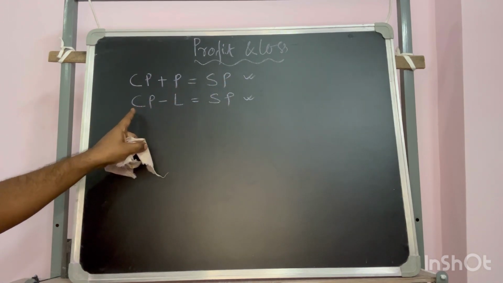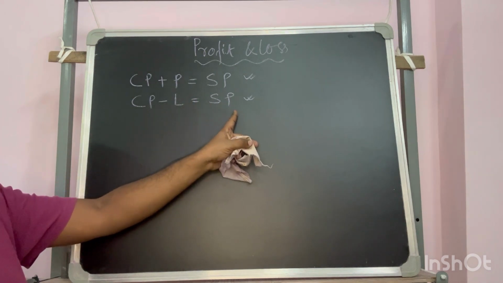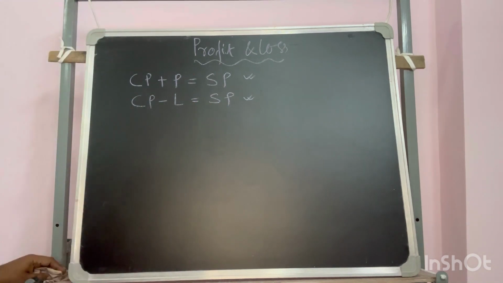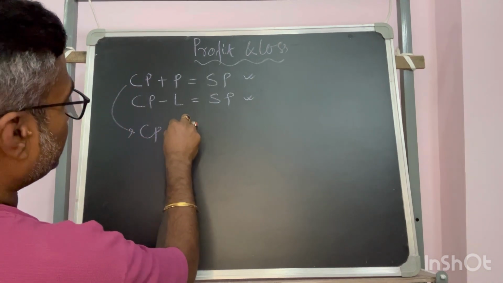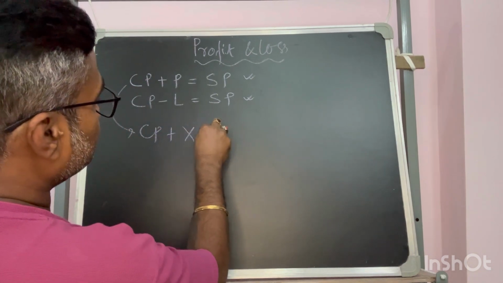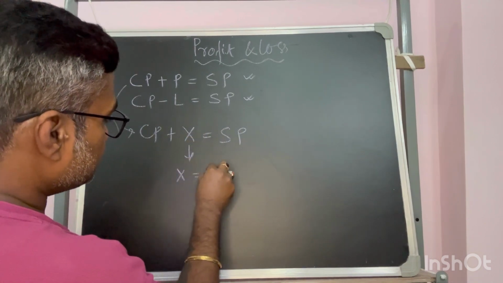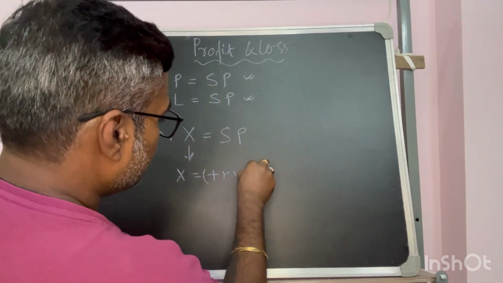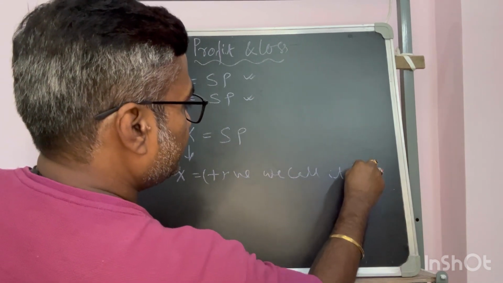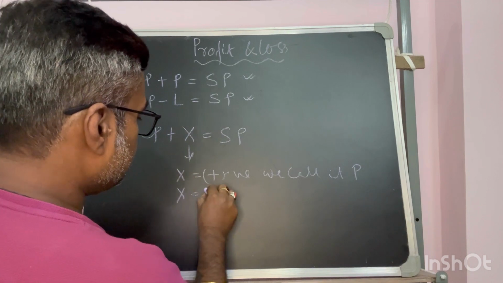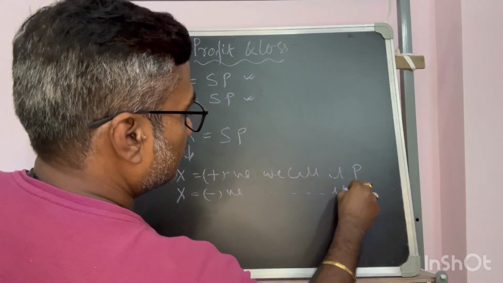If we have a loss, we deduct the loss to get the sell price. Or this can be read simply as cost price plus X is equal to sell price. When X is positive, we call it profit. When X is negative, we call it loss.